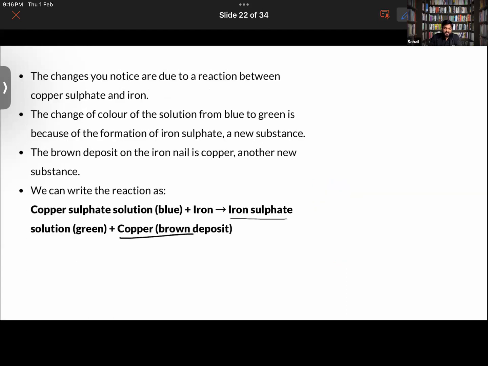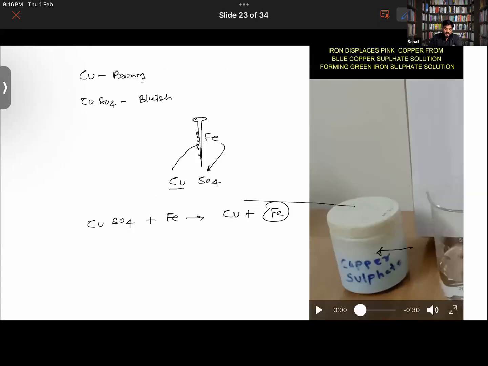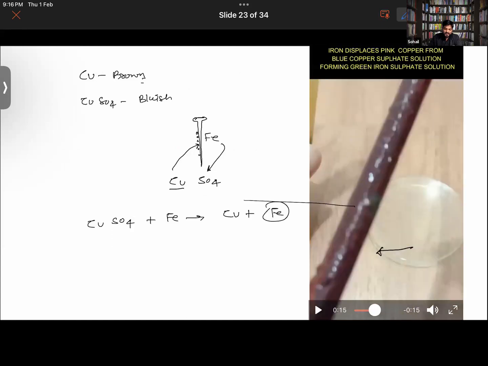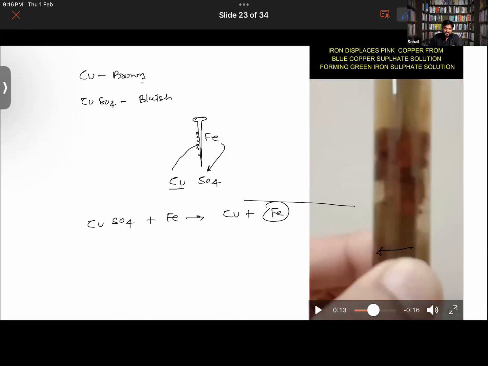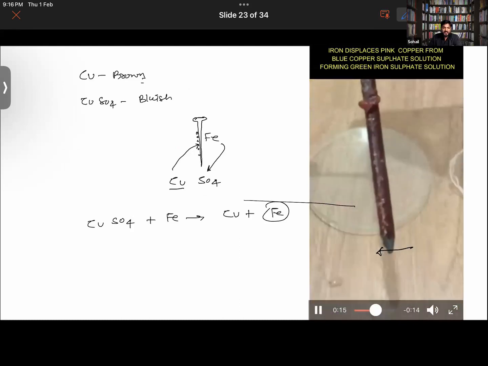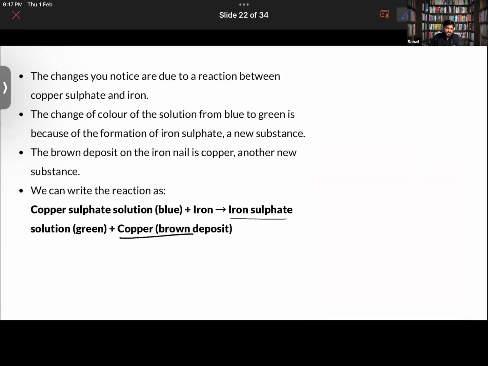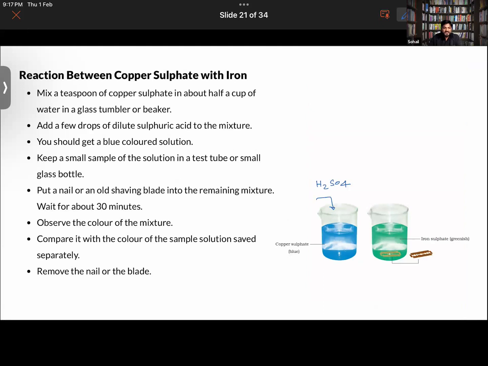Once you put a nail in this, as we studied, the copper started to deposit over the iron nail, right? So that is also an example. Let me just conclude the different things you will be observing here.